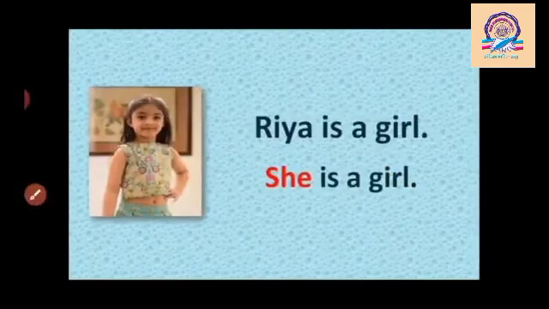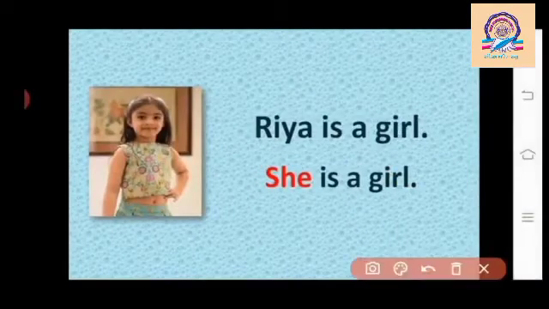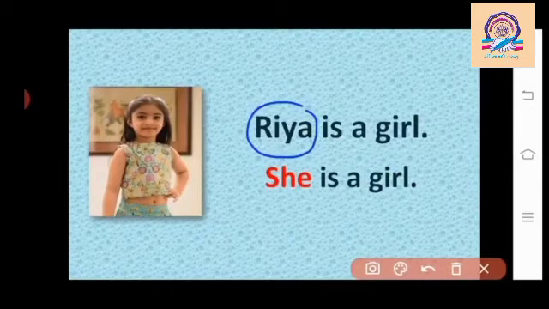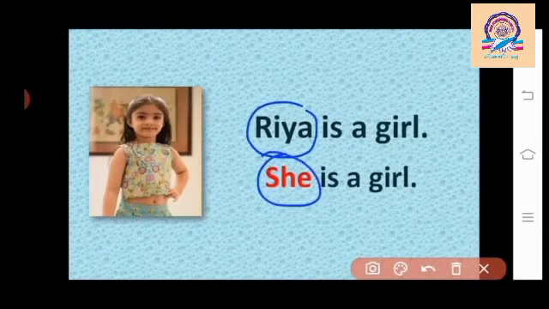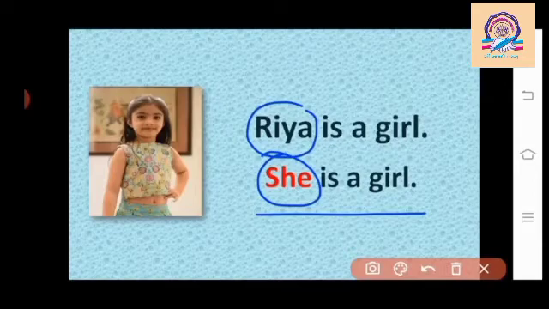Now next, Riya is a girl. In this sentence, Riya is a noun. We will use pronoun she in place of noun. Now it's called she is a girl. How to speak, student? She is a girl.